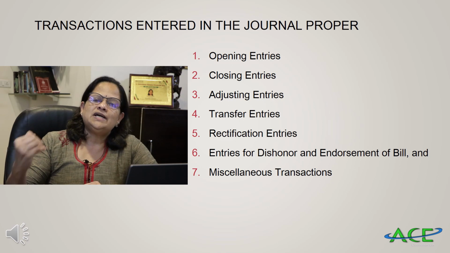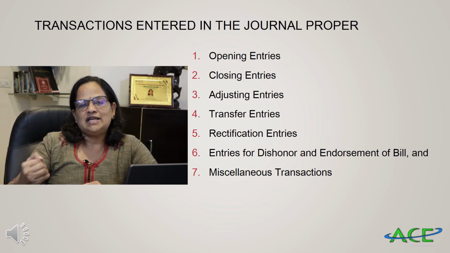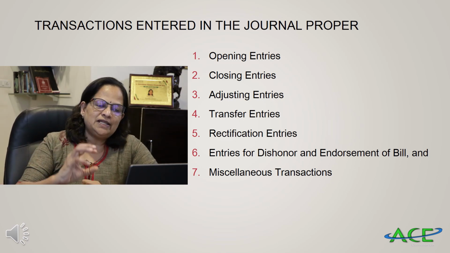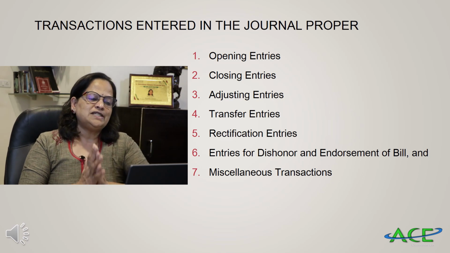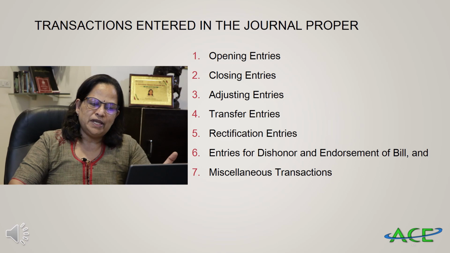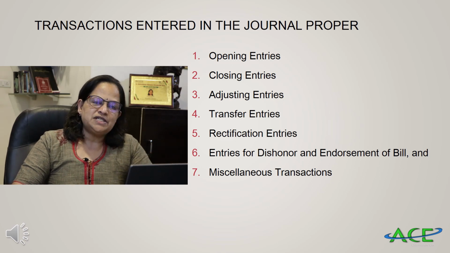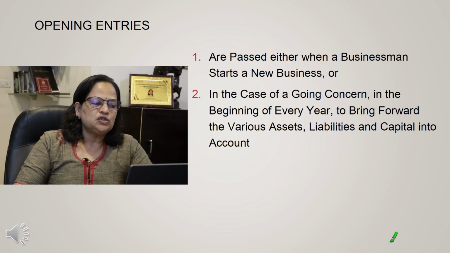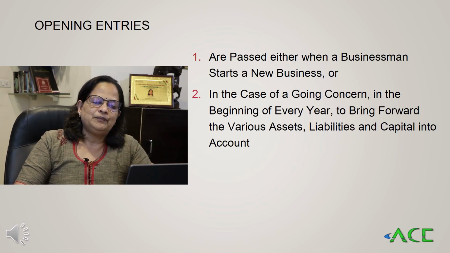The other 3 entries I will explain in the second part. Like that we will complete 5. Now, what are the 7 types of transactions entered in the journal proper? One is opening entry, second is closing entry, third is adjusting entry, then transfer entry, rectification entry, entries for dishonor and endorsement of bill, and miscellaneous transactions. So now, what is opening entry?